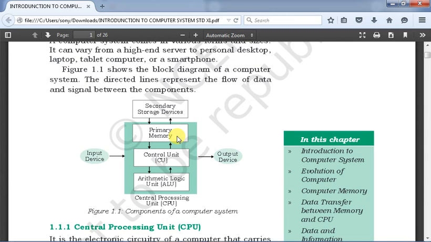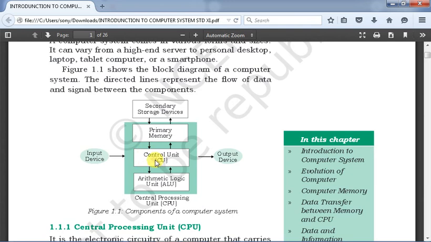Primary memory contains registers, which are electronic components that can store the instruction sent by the input device for a certain period of time. Afterwards it will not be there; it will be sent to some other location. Again when its turn comes, it will be executed. We are considering that primary memory is holding that and sending it onward.